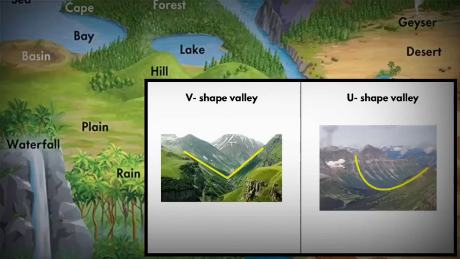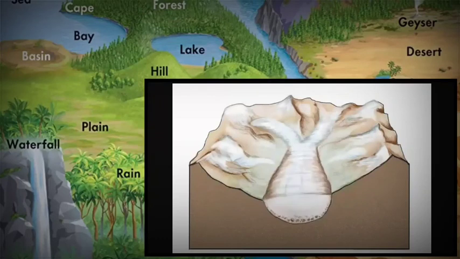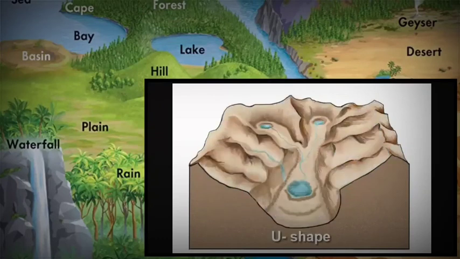Rivers and streams do most of the work in carving hills and mountain slopes to form valley, hence forming a landform that looks like the letter V. Even glaciers do the same work that rivers and streams do. As the glaciers move, they grind the valley floor and carve it in the form of letter U. When the glacier melts, a U-shaped valley marks the spot where the snow and ice once flowed.